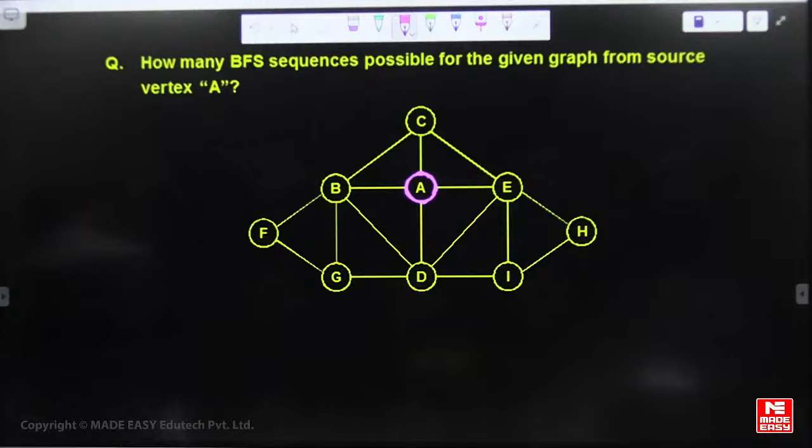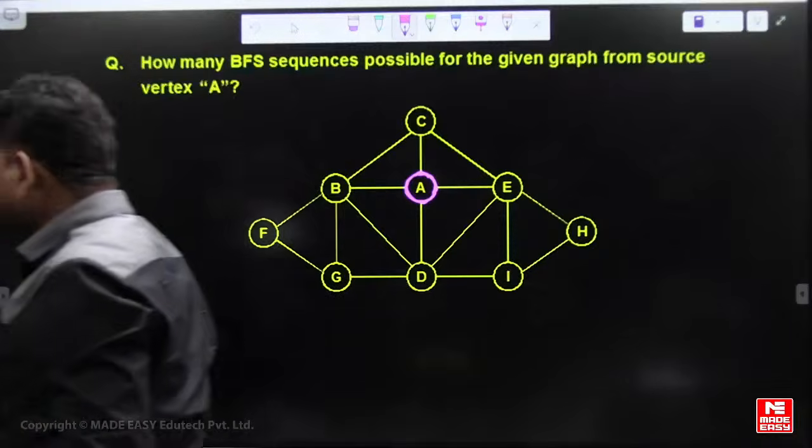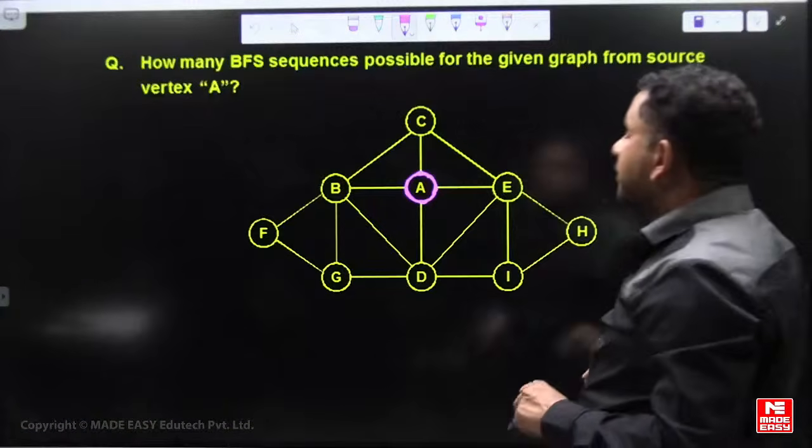So 288, 72, Sneha, Ashutosh, right? Okay, check it again.